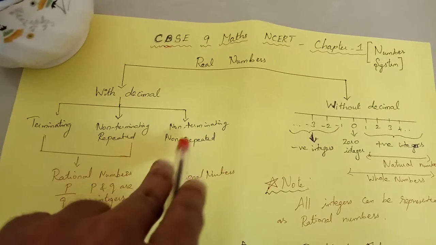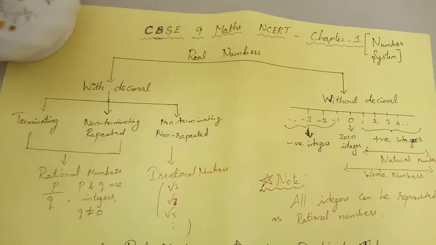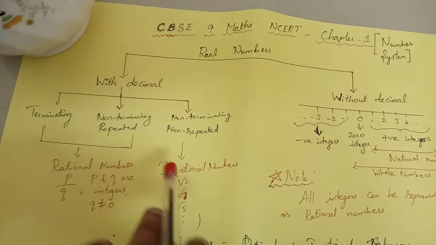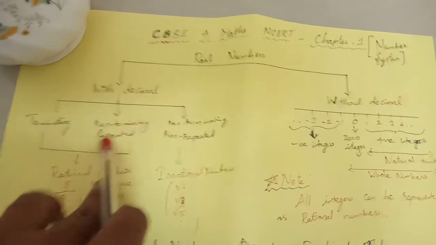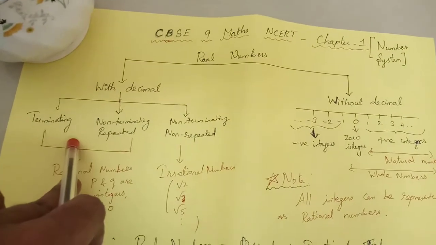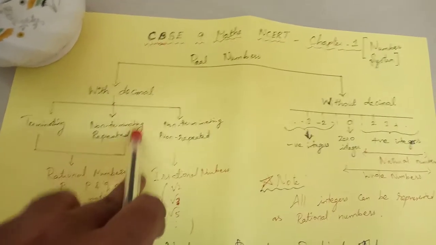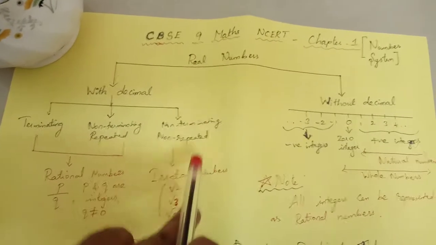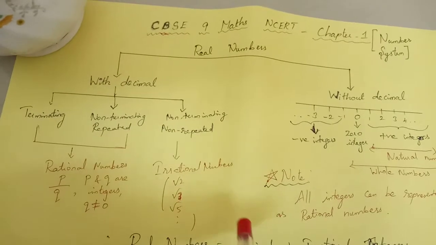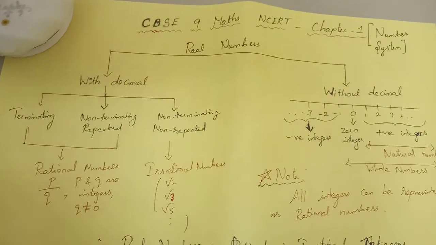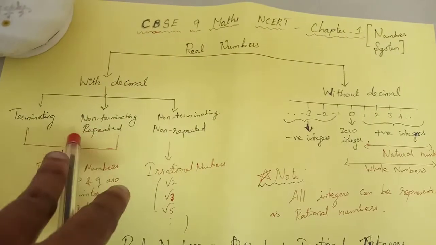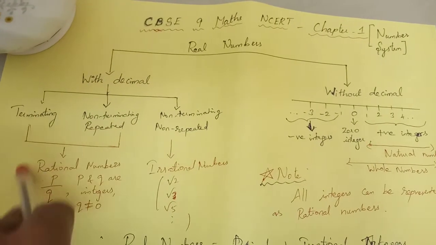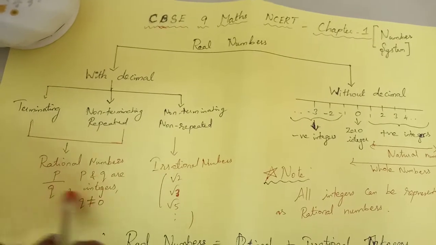Now see this side, with decimal. With decimal there are three types, right? Any decimal number we can split into three types: terminating, and non-terminating. Non-terminating has two types: non-terminating repeated and non-terminating non-repeated, right? So in terminating, if you collect terminating and non-terminating repeated terms, it is a collection of rational numbers, we call them rational numbers.